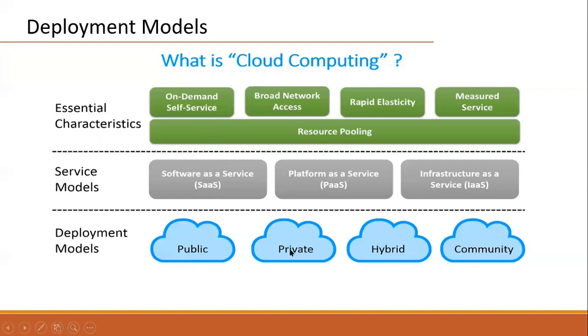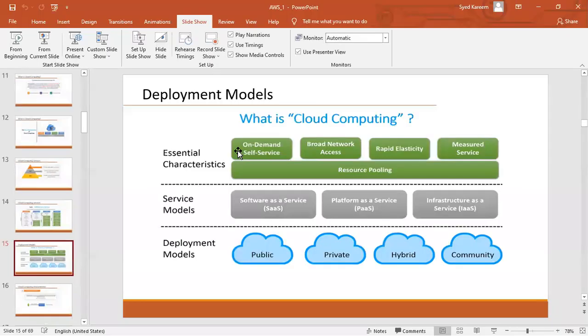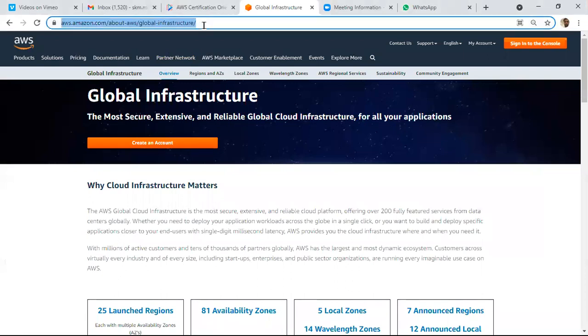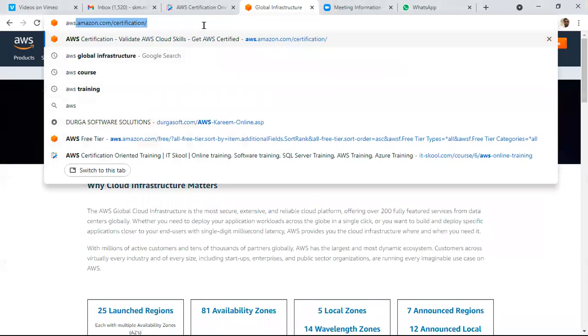Okay, 30%, 25% here, a combination of this, hybrid cloud. Okay, let's now start working with AWS. First, we have to create a free tier account. After creating the free tier account, then we can start working with AWS. By using either a credit card or debit card, we can create a free tier account.